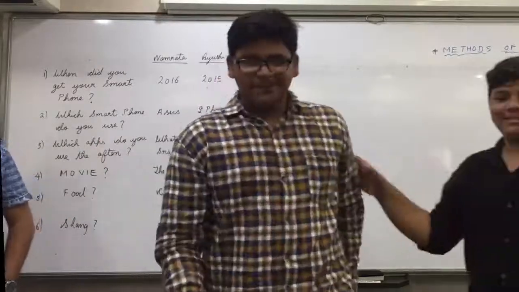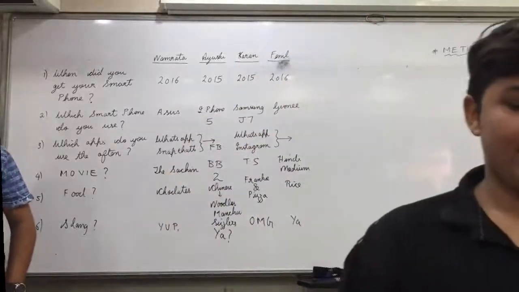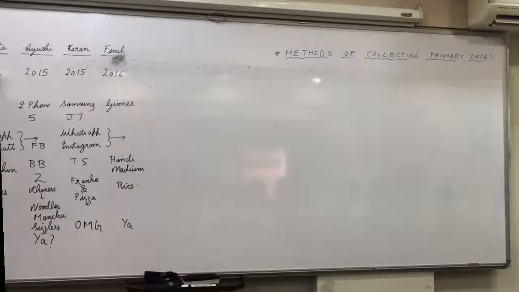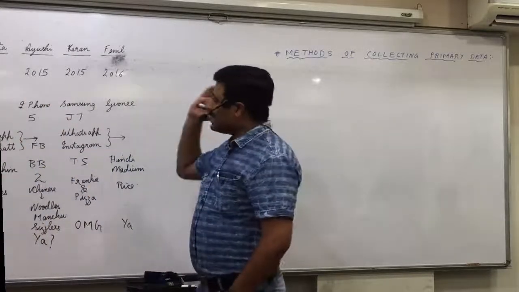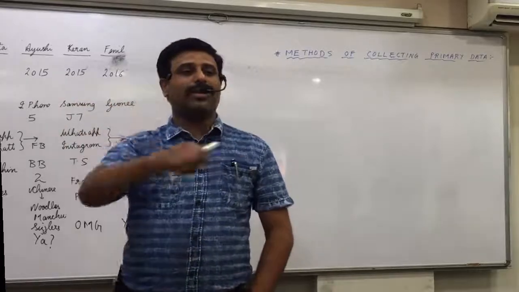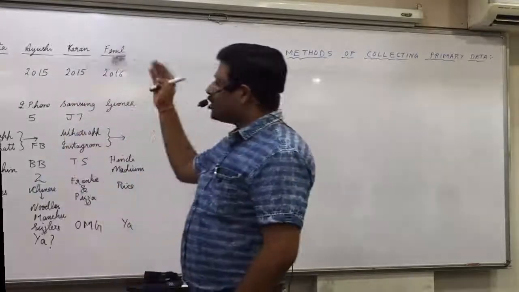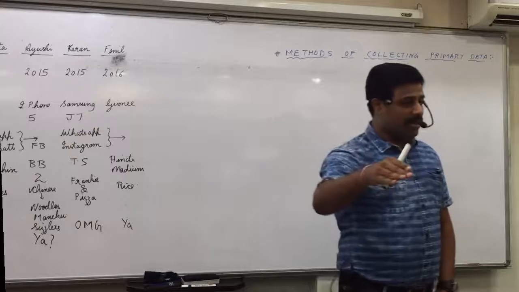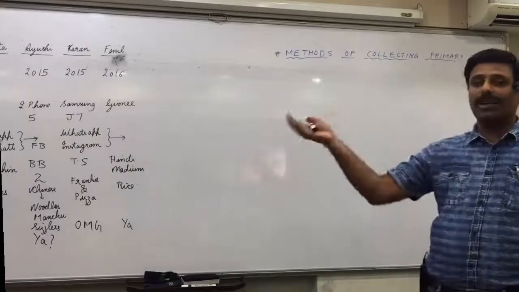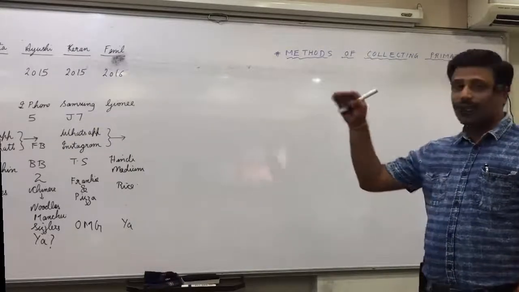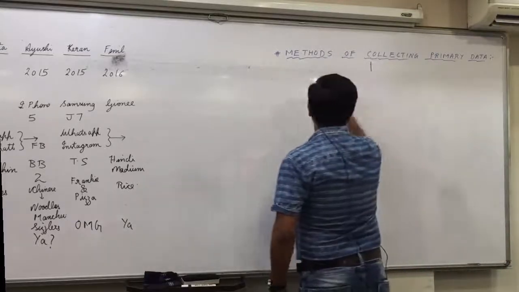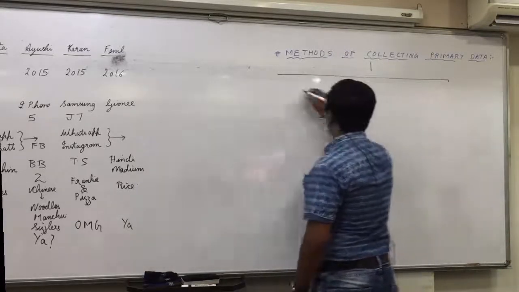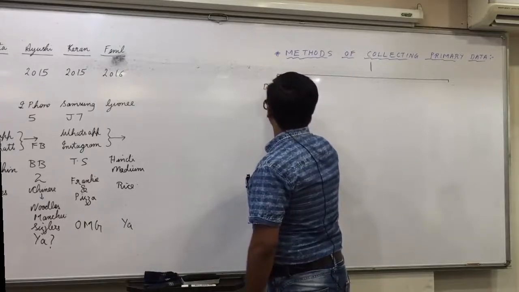So you can see 2 types of questions I asked. One, I called 4 people and I directly asked questions related to the 4 people, directly to them only. Means I asked Namrata the question related to Namrata. I asked question to Ayushi related to Ayushi. I asked question to Karan related to Karan. And I asked question to Fennel related to Fennel. That is called the method of direct inquiry.